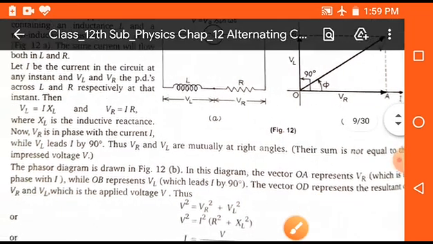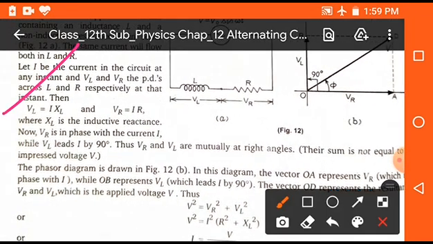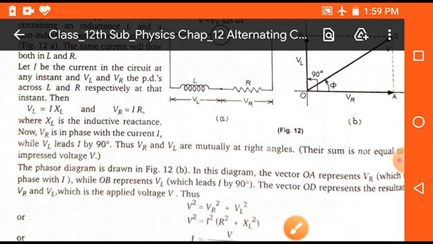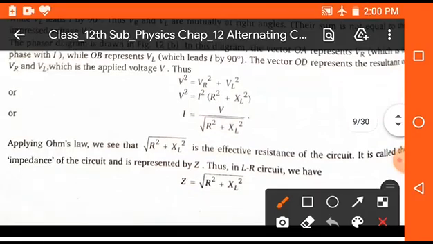So students, first of all we know that VL is equal to I into XL, because VL is the voltage across inductor and VR is the voltage across resistor, I into R. Now the resultant voltage V square is equal to VR square plus VL square with the help of Pythagoras theorem. So we can also write here V square is equal to I square in bracket R square plus XL square. So I is equal to V upon under root R square plus XL square, where under root R square plus XL square is the effective resistance of the circuit, which is also known as impedance and represented by capital Z.